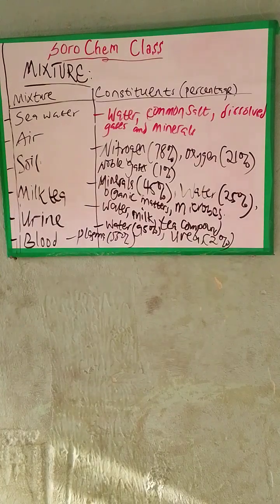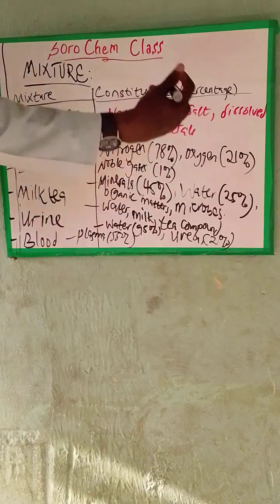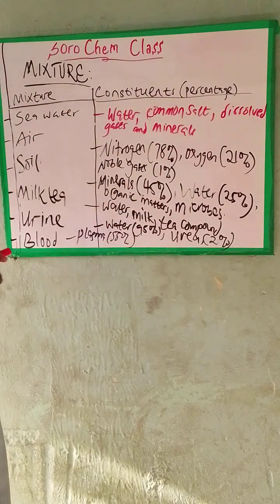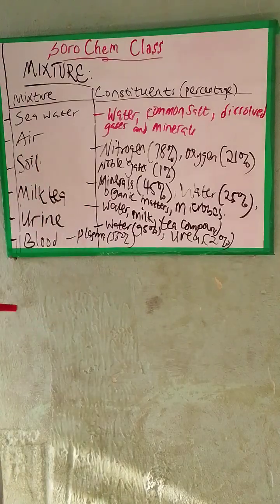Also in blood, we have some water. We have red blood cells. We have platelets. We have white blood cells and many things. And we also have hemoglobin. This hemoglobin is the one that carries oxygen in our blood from the heart.